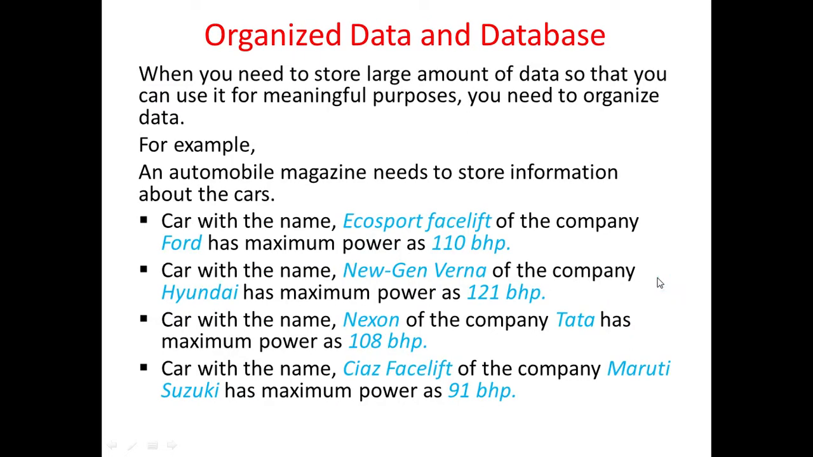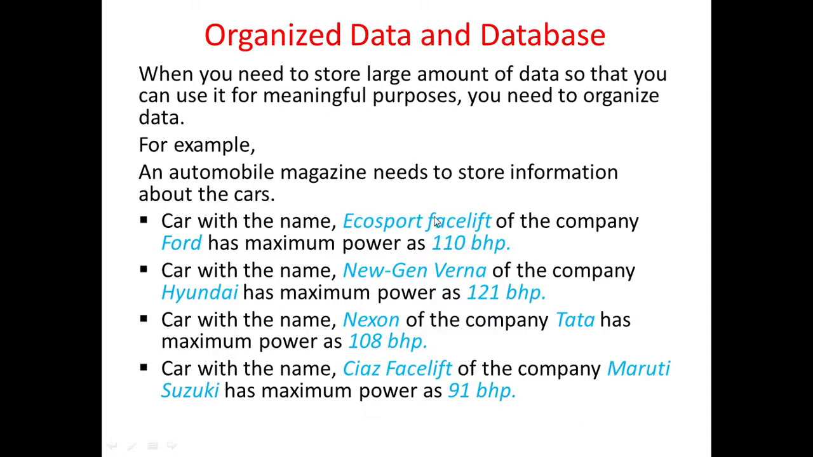Next thing is, if we have data and we want to get meaning from the data, what will we do? Suppose we have data: EcoSport facelift Ford 110 bhp. We have data: New Gen Verna Hyundai 121 bhp. We have data: Nexon Tata 108 bhp. We have Ciaz facelift Maruti Suzuki 91 bhp. So these are the data that we are having.